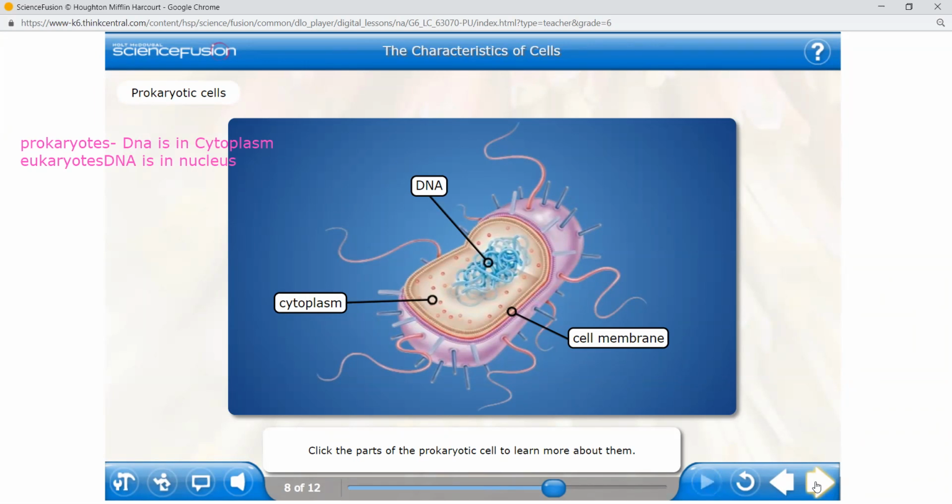Girls, what did I say? Prokaryotic, you can see the DNA is just here. It's never inside a nucleus. You have a cell membrane and even the DNA is in the cytoplasm. You can see these hair-like structures around. These are flagella. They help the cell to move. They help the bacteria to move. Usually bacteria are single cell.